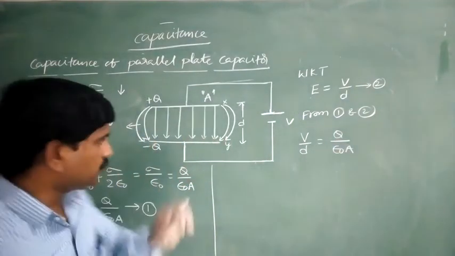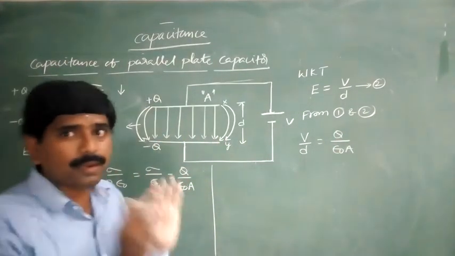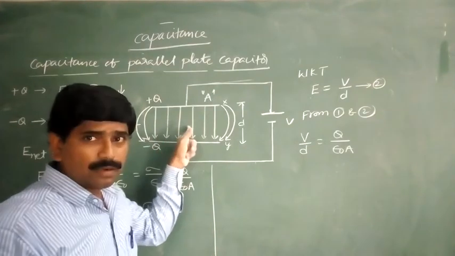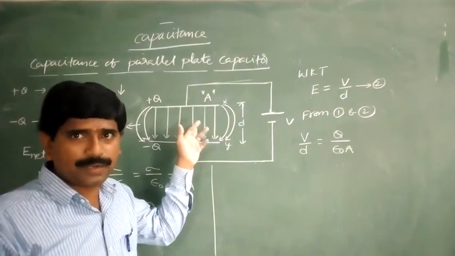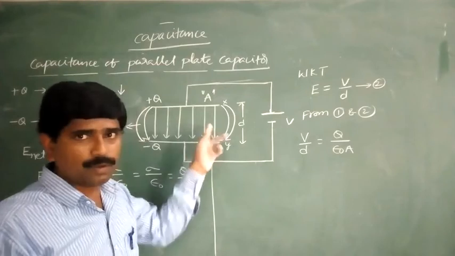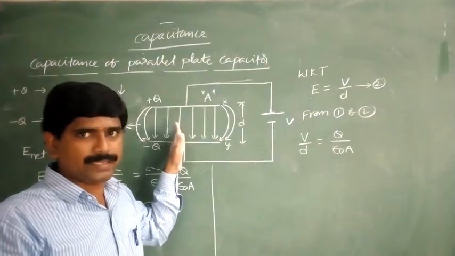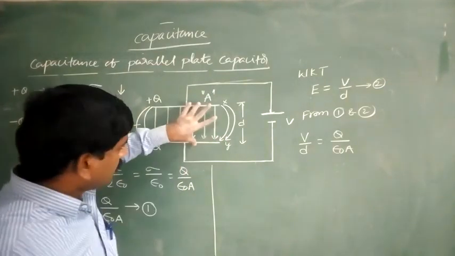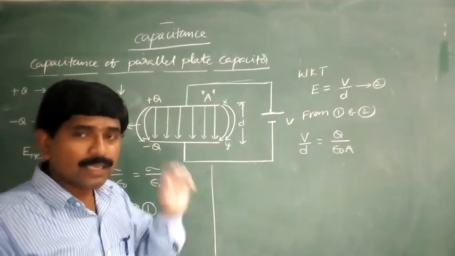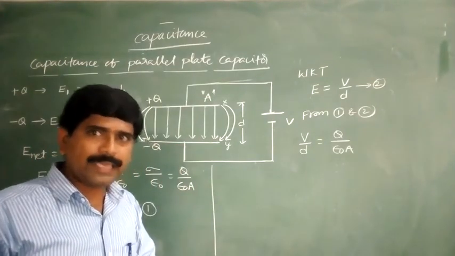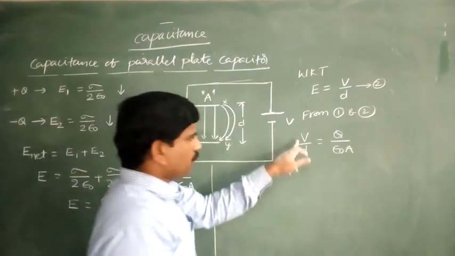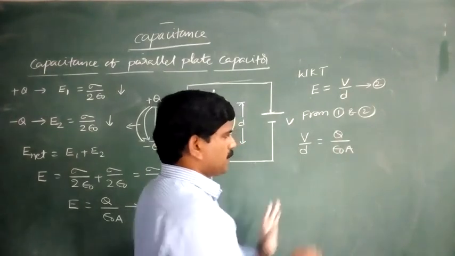Here try to observe, we have not kept any other medium. So the medium is the air medium only. We have not kept any other dielectrics, so the separation between the two plates is entirely filled with air. So V by d is equal to Q by epsilon naught A.